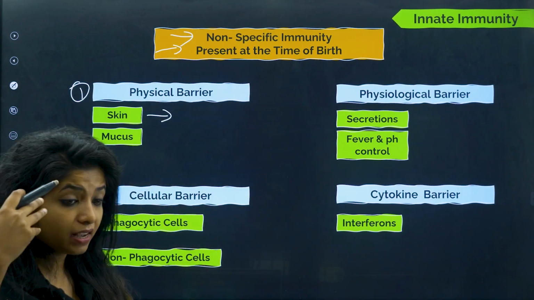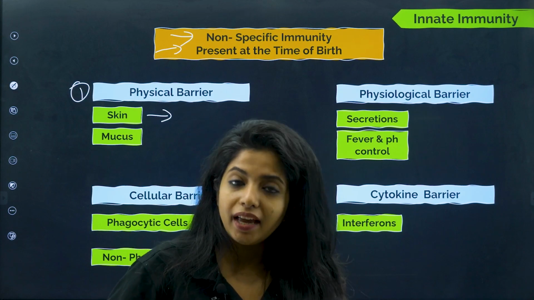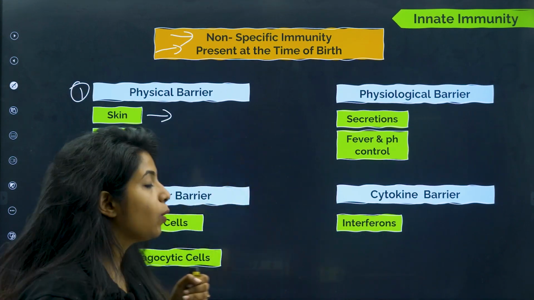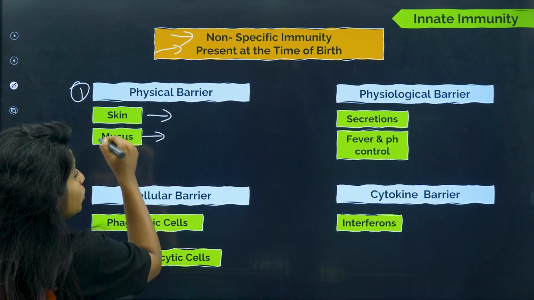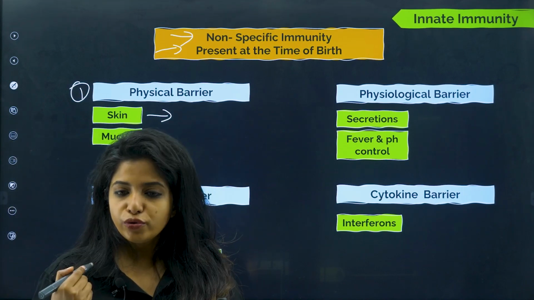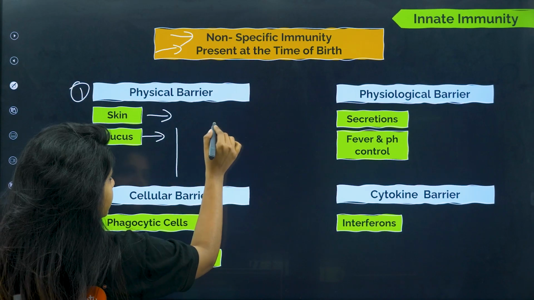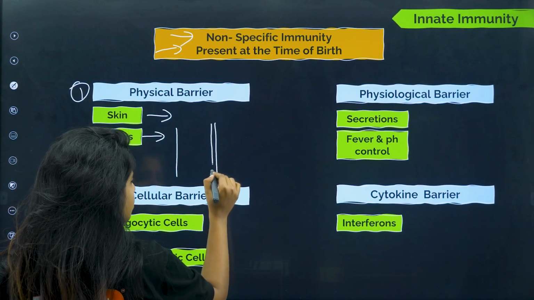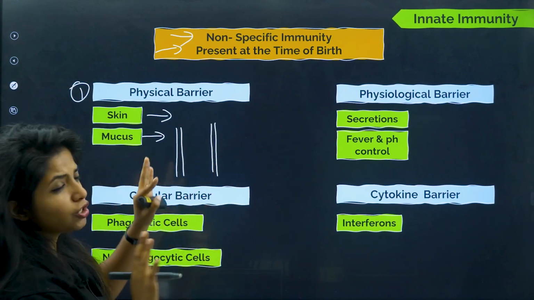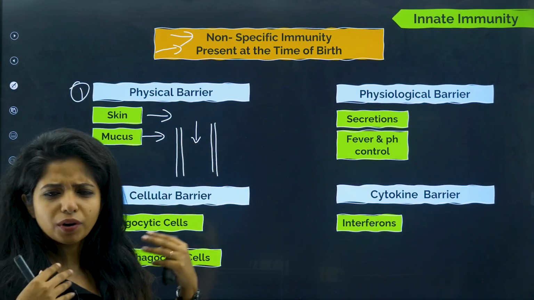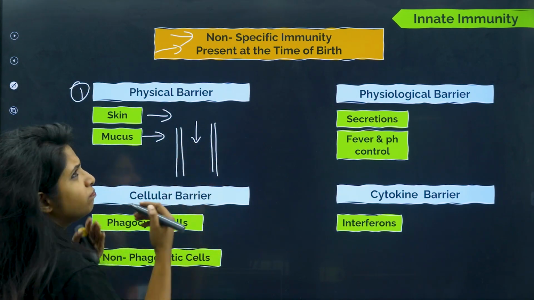Now skin has hair as well, which is again acting as a barrier because it traps all the organisms. Now mucus. Inside our body there is a layer which is the innermost layer, children. Just imagine that this is the inner side of our body, probably our neck region or whatever. Let's take the alimentary canal.